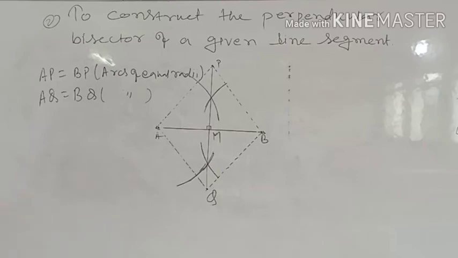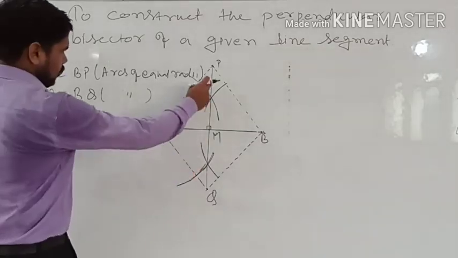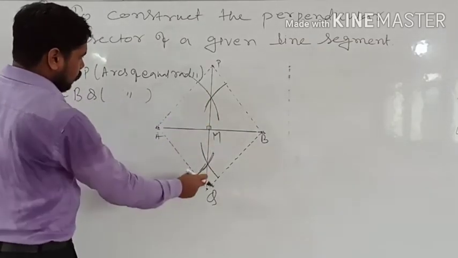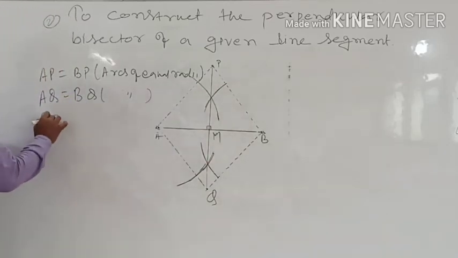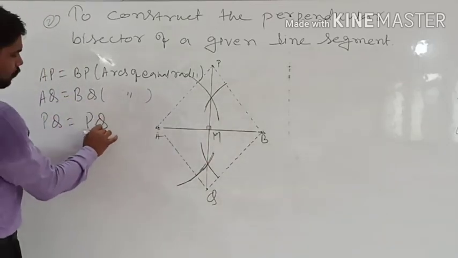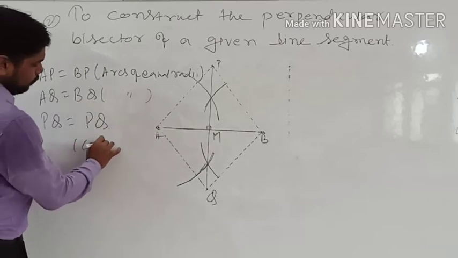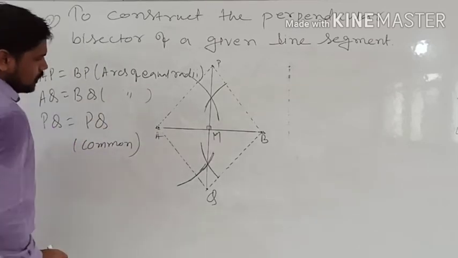In this case, we can take the whole PQ also. So PQ will be equal to PQ because these are common sides of a triangle.